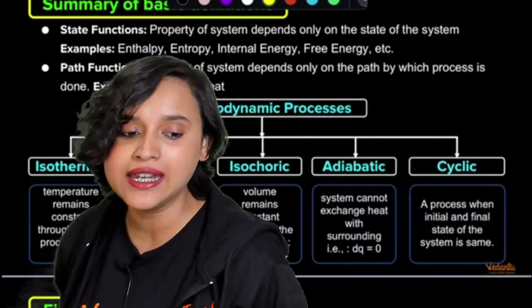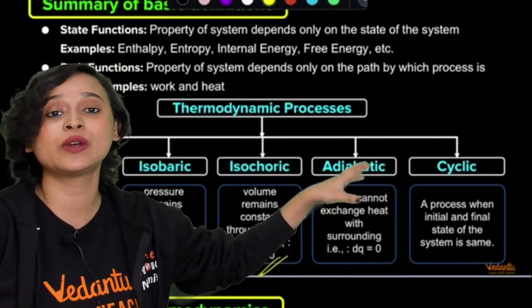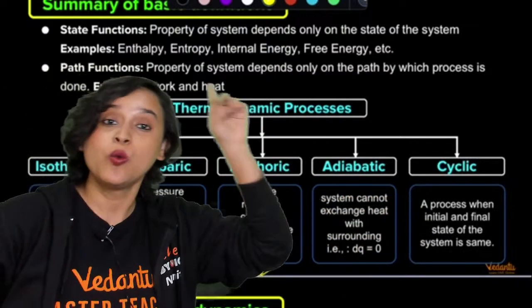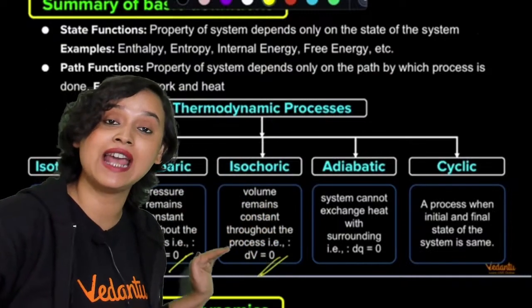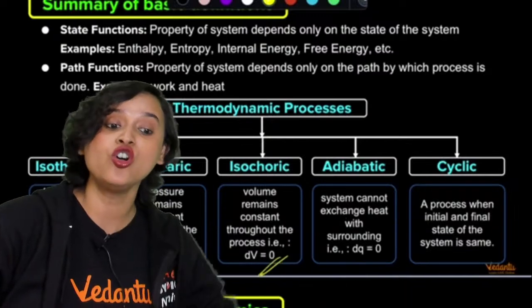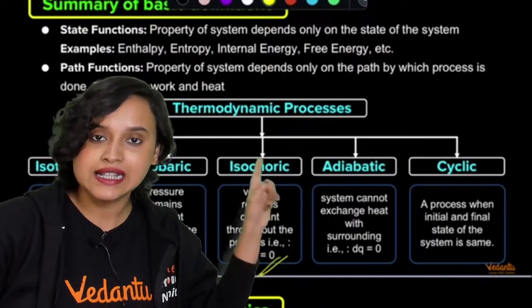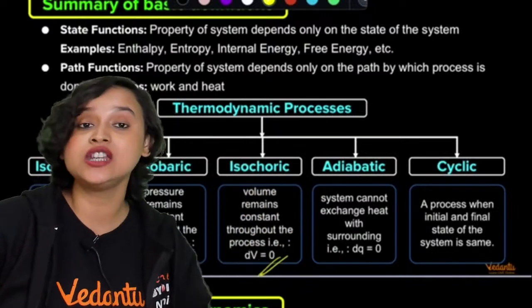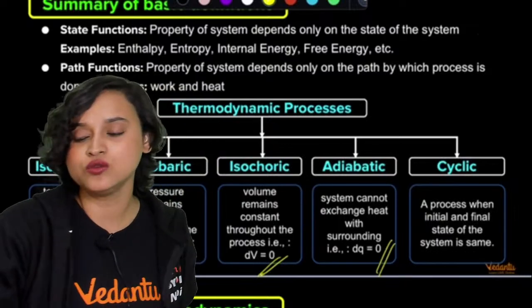Then we come to adiabatic. What is adiabatic? I've just told you. Where there is an adiabatic wall, there is no matter or energy exchange happening. That means that in an adiabatic process there is no heat transfer between system and surrounding. The system cannot exchange heat with the surrounding, and here dq is equal to 0.